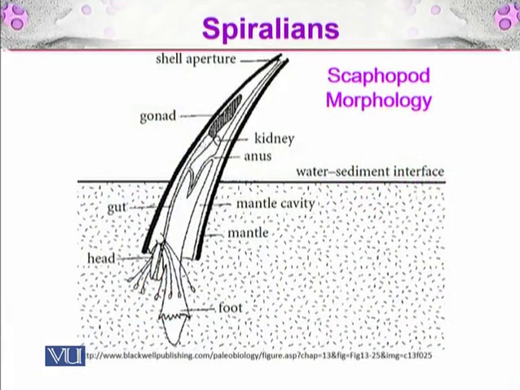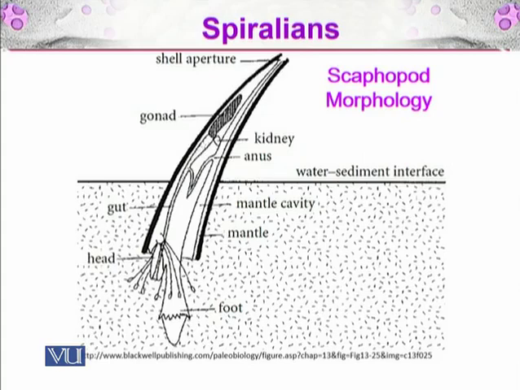Here you have the scaphopod morphology, and you can see the black structure that resembles an elephant tusk. The shell aperture is the outer part, which is outside the water-sediment interface, and it is out in the water. And there are the gonads, kidneys, and anus. Inside you can see the gut and head and the foot. The head and foot are present beneath the surface of the water-sediment interface. There is a mantle cavity, and the mantle is responsible for the secretion of the shell.